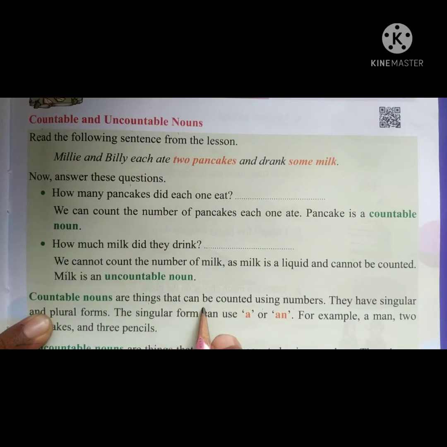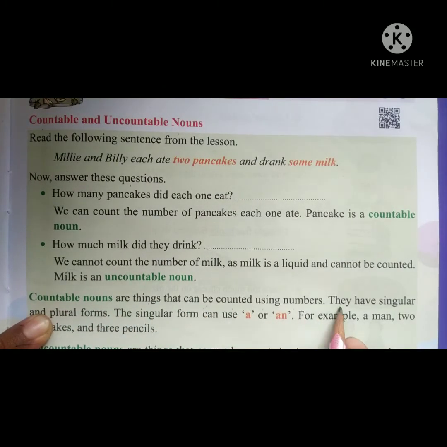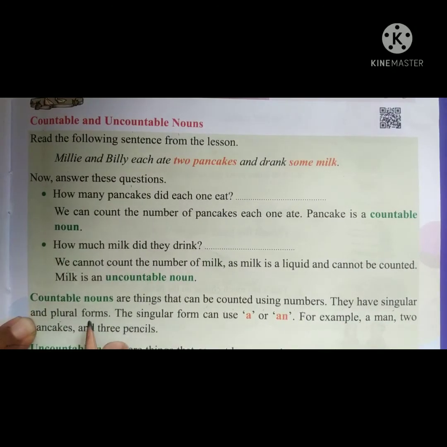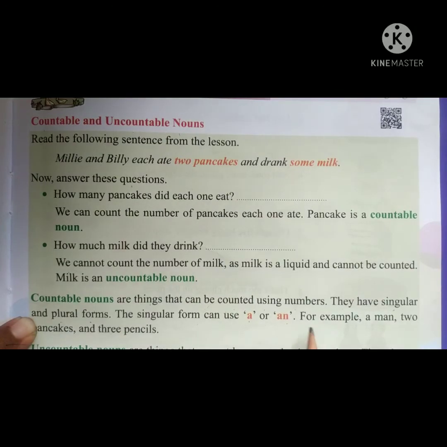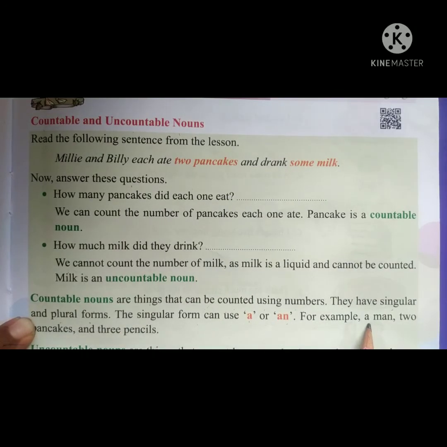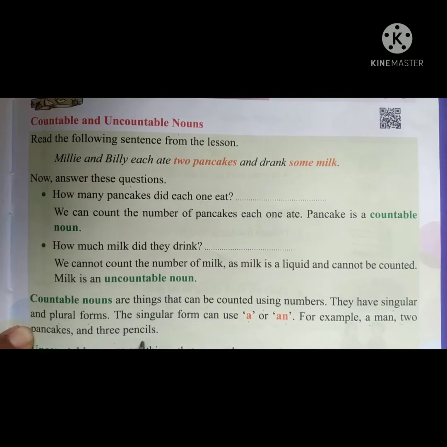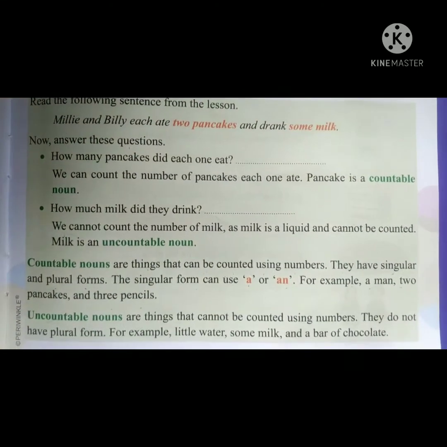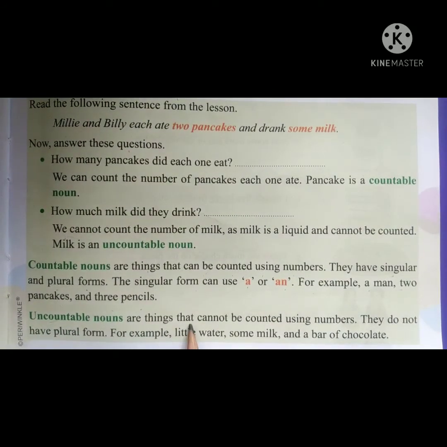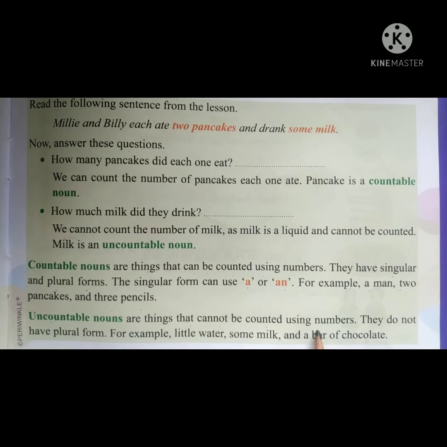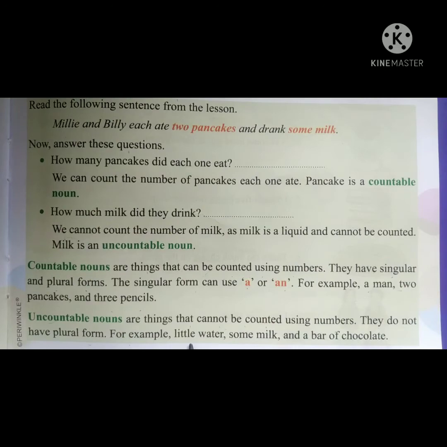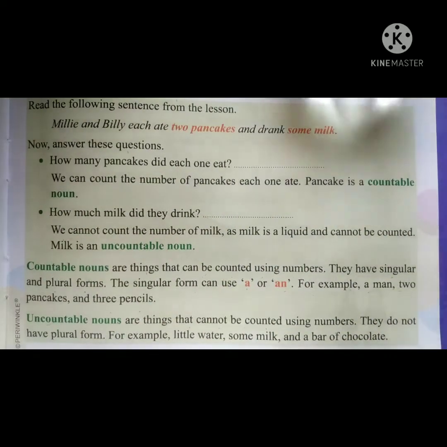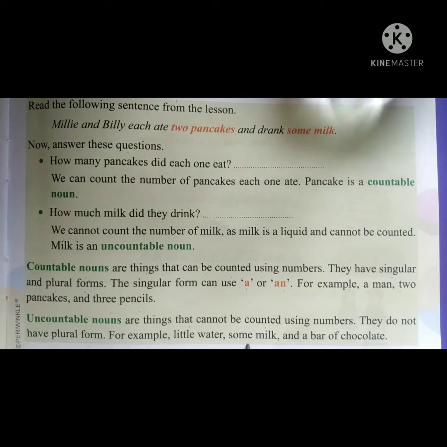Countable nouns are things that can be counted using numbers. They have singular and plural forms. The singular form can use a or an. For example, a man, 2 pancakes, 3 pencils, like this. Uncountable nouns are things that cannot be counted using numbers. They do not have a plural form. Some examples: water, children, little water, some milk, or a bar of chocolate.